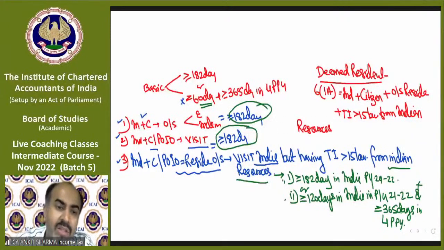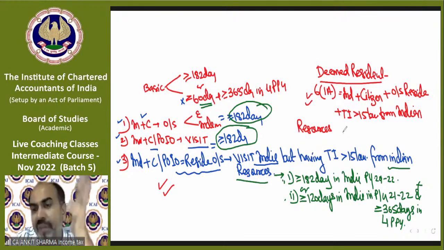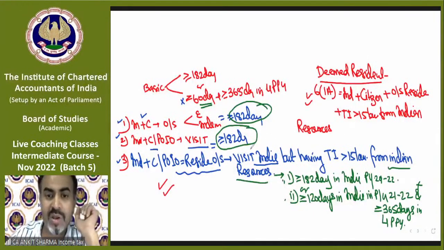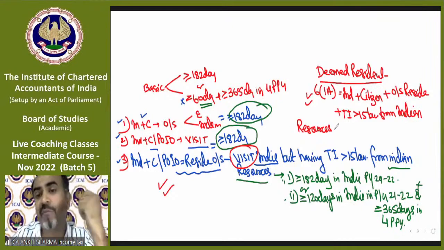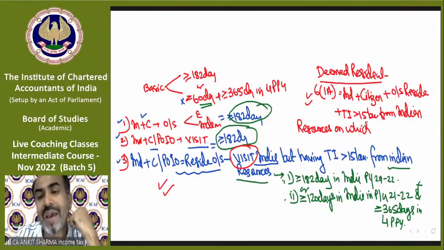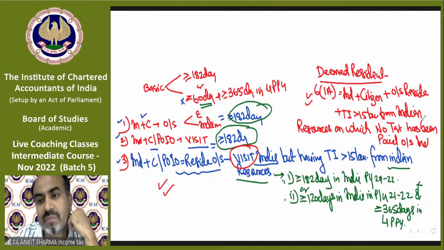you can see this third condition and this sixth one are almost the same, but there are some differences. In the third condition, you need to come for a visit. Here there is no requirement of a visit. This is a fixed case. If you are an individual, you are a citizen of India, you reside outside India, you have total income exceeding 15 lakh from Indian resources on which no tax has been paid outside India, he will be directly called the deemed resident.